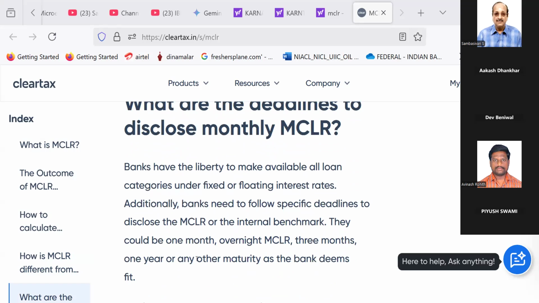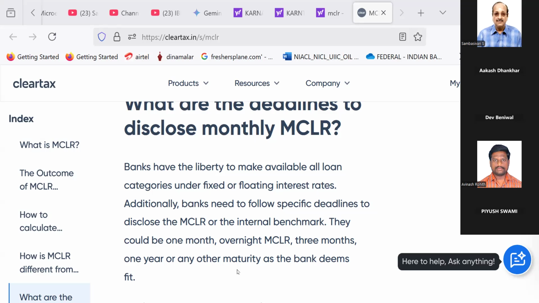Deadlines to disclose monthly MCLR. Banks have the liberty to make available all loan categories under fixed or floating interest rates. Additionally, banks need to follow specific deadlines to disclose the MCLR or internal benchmark. They could be 1 month, overnight MCLR, 3 months, 1 year, or any other maturity as the bank deems fit.